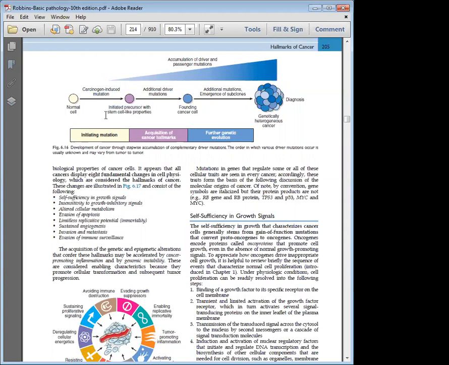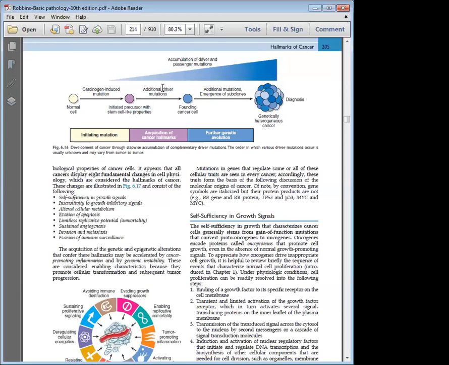But what happens is it starts acquiring stem cell like properties. What do you mean by stem cell? Stem cell is the primitive cell during your embryogenesis. This stem cell can differentiate into whatever tissue it likes: epithelium, fat, fibrous tissue, nervous tissue, cartilage, bone, hematopoietic tissue, whatever you name it, provided the other factors are present. So now a normal cell, because of mutation, has become an initiated precursor with stem cell like properties.